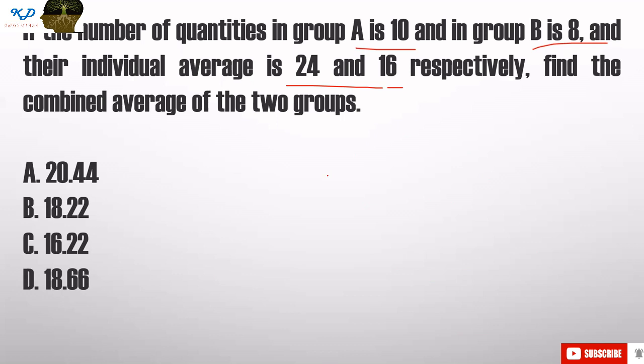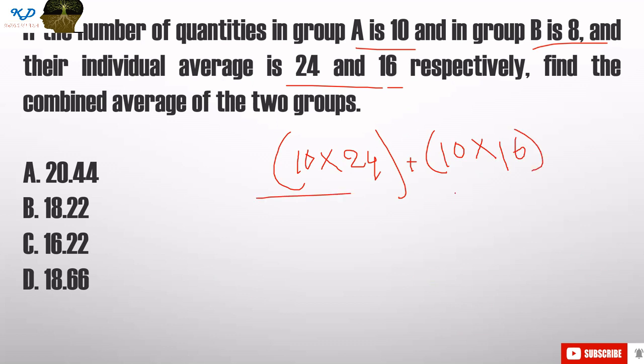So this is the next question. In one group 10 individuals are there and their average is 24. That can be of anything, average of anything. In the next batch 8 quantities are there with the average of 16. So how many quantities do we get in total? 10 plus 8.